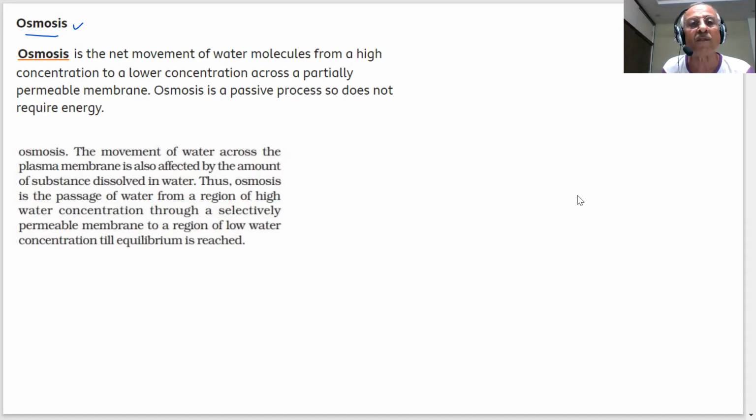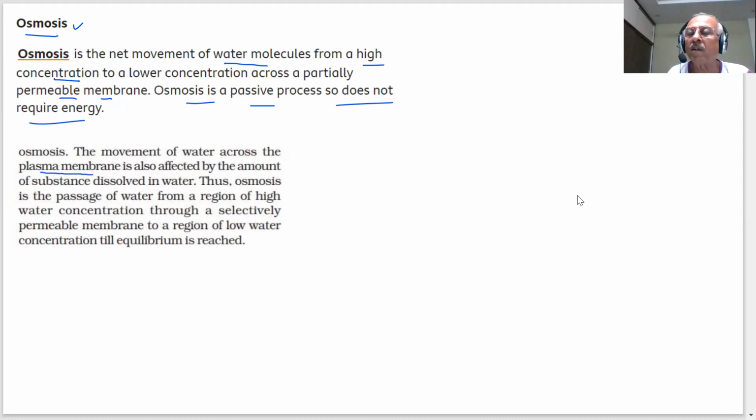So there is a net movement of water molecules from higher concentration of what? Water molecules to lower concentration across a partially permeable membrane. Osmosis is a passive process, so it does not require energy. Again, I'm saying osmosis is also a spontaneous process. Where there is more water and there is less water, water will flow from more to less. That is called osmosis, the movement of water across the plasma membrane.